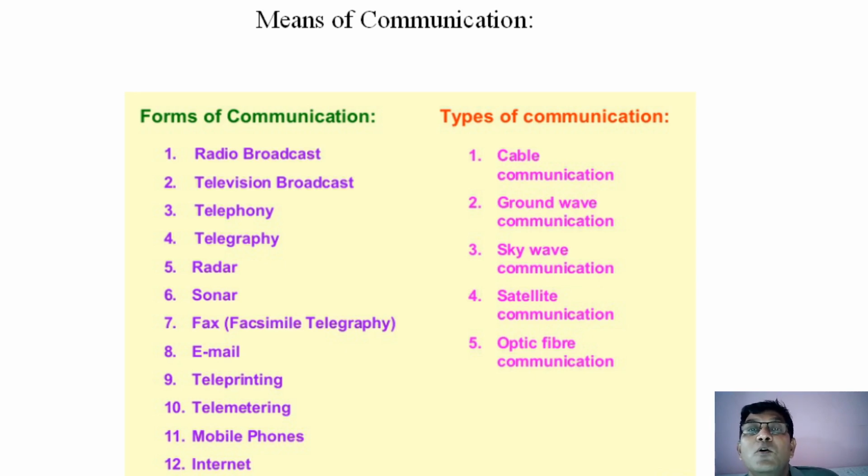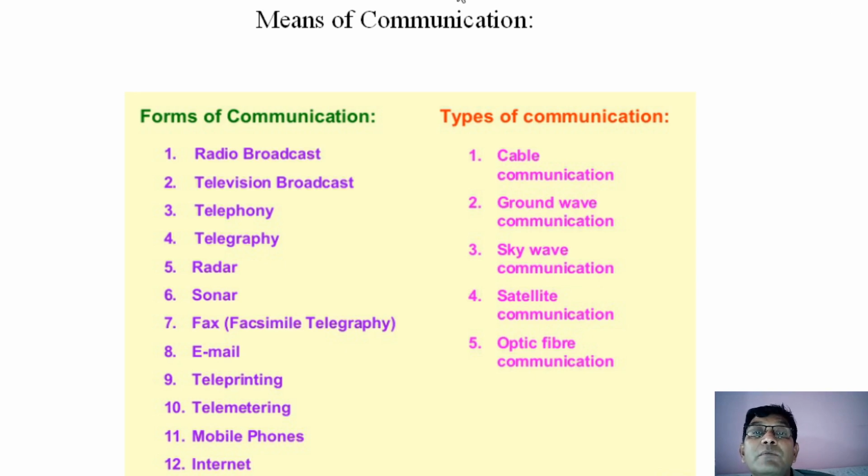So what are the means of communication? All of you know that information and knowledge are exchanged every day with the help of many electronic instruments such as radio, television, telephone, mobile phone, and the internet, meaning email, and all these are playing a vital role here.